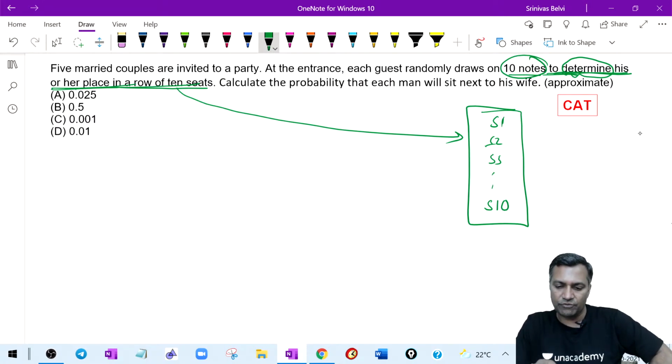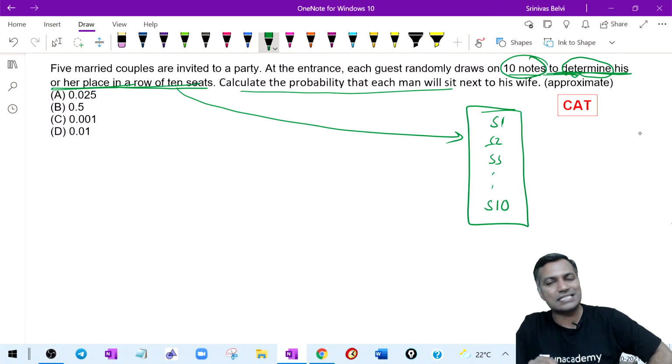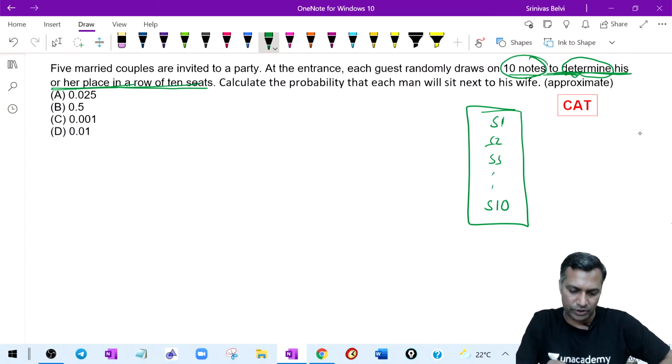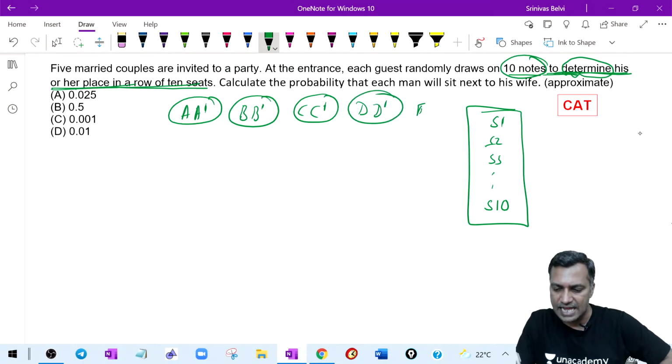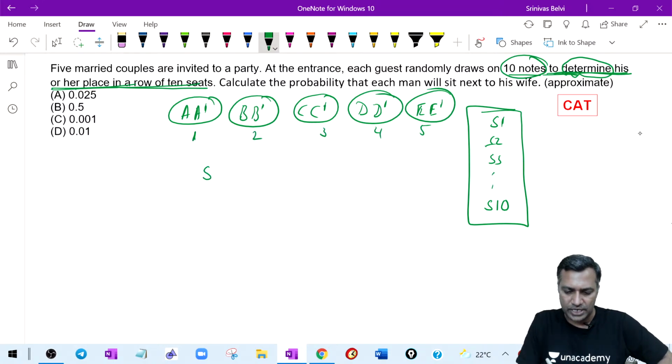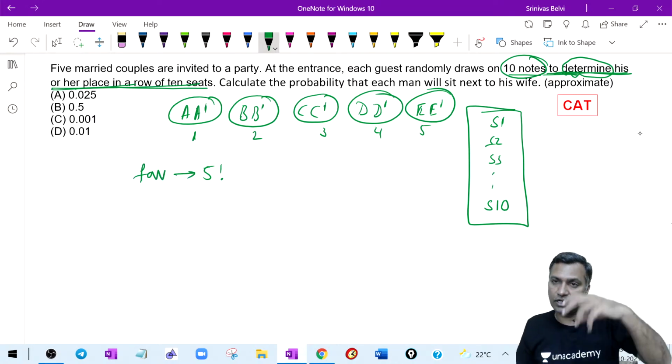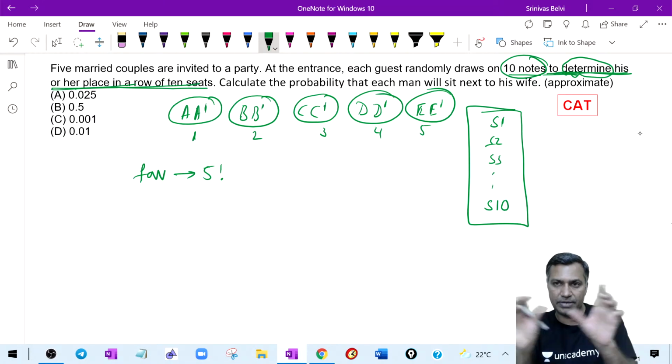Yeah, okay. Now calculate the probability that the man sits next to his wife. Very simple. A dash is one group, B dash is another group, C dash is the third group, D dash, E dash. Assume that these are the names of the couples, the 5 couples we are talking about. So externally I have 5 groups. 5 groups can arrange in 5 factorial ways. I'm writing the numerator, my favorable cases for the event.